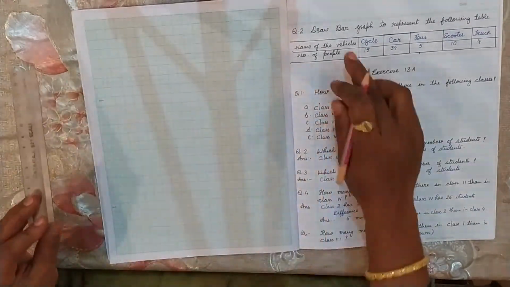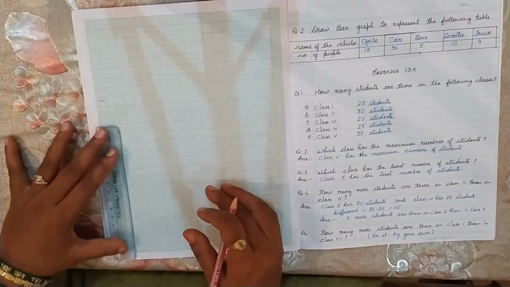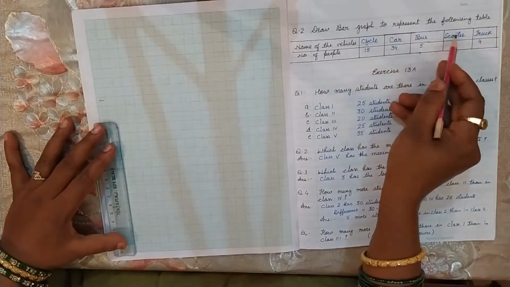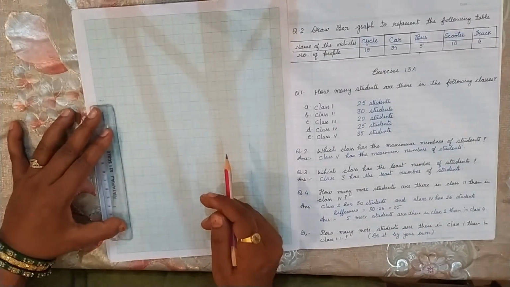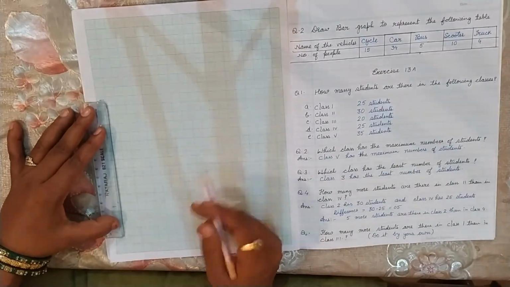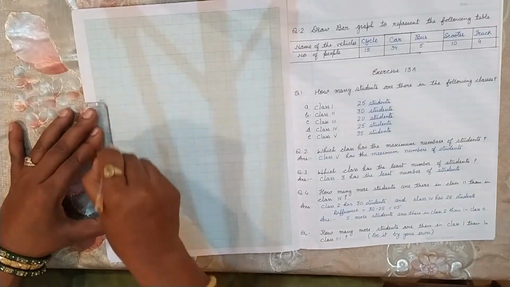To do that, this part which is fixed, I will draw on the vertical axis. So 1, 2, 3, 4, 5 columns are there. So I will take 5 columns. Same process. Leaving one line and then going to draw the axis.